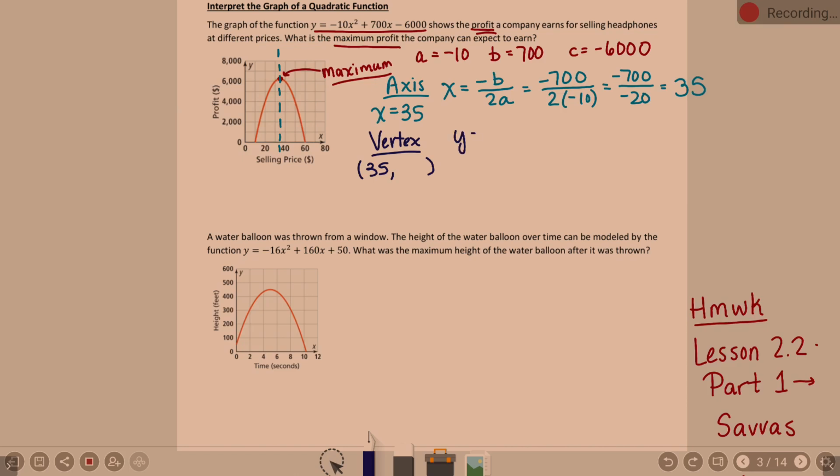So y equals negative 10 times 35 squared plus 700 times 35 minus 6,000. I know we haven't used calculators much, but I never said we weren't going to use them. By all means, get your calculator out, folks. I do have some up here you're welcome to borrow. Just make sure you put them back, of course.